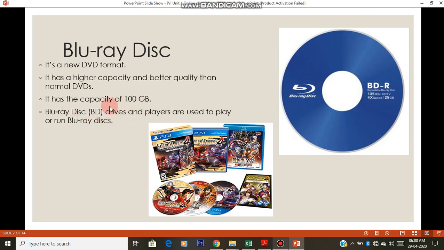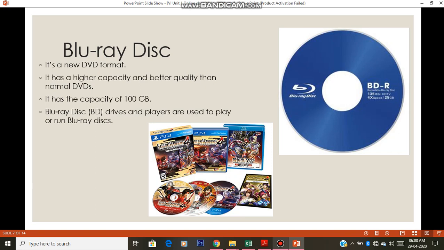So Blu-ray disc capacity is 100 GB. Why do we need that much storage capacity? These discs are used specially for saving high end, high definition games. Okay, whichever gaming CDs you buy, like PlayStation CDs and any kind of higher end games like PUBG. I'm not getting any names of games right now.